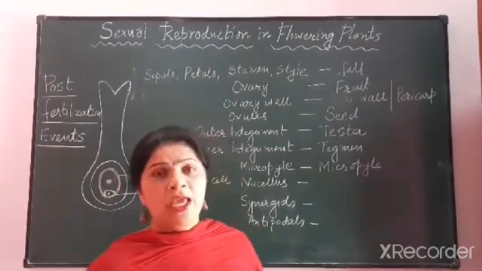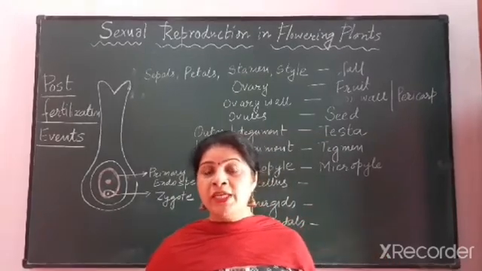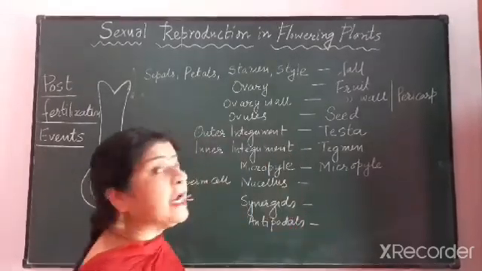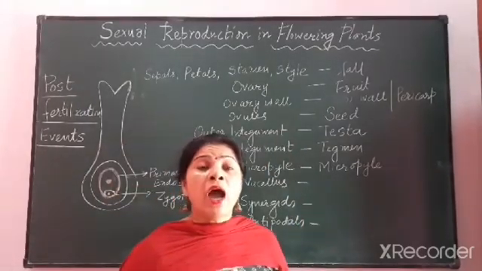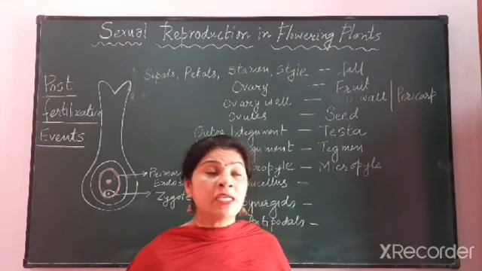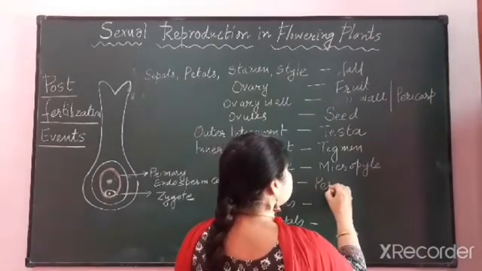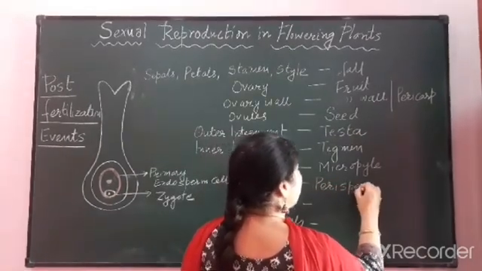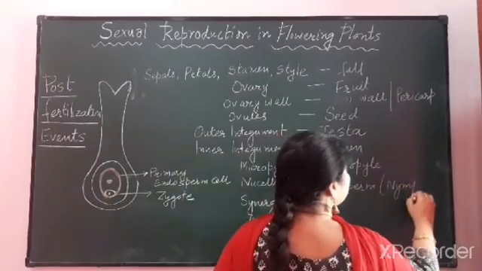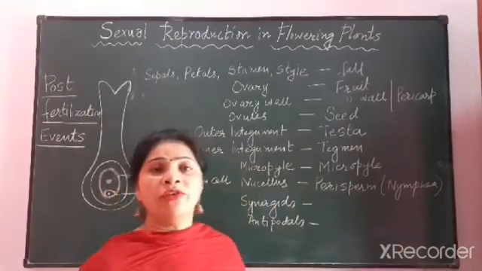The nucellus. As you all know, nucellus is a nutritive tissue which was present around the ovule. So this nucellus will get consumed, but in some plants this nucellus is still persistent, and this persistent nucellus is known as perisperm, and this is present in case of Nymphaea.